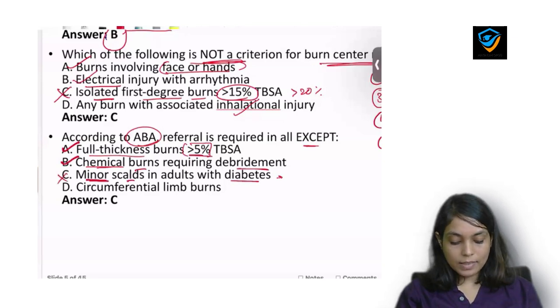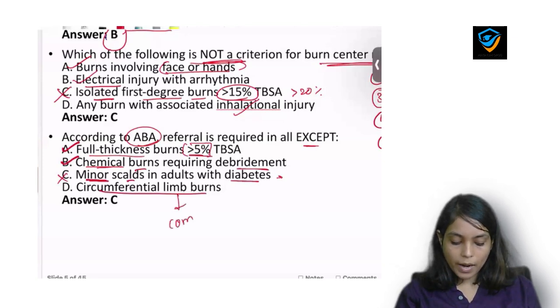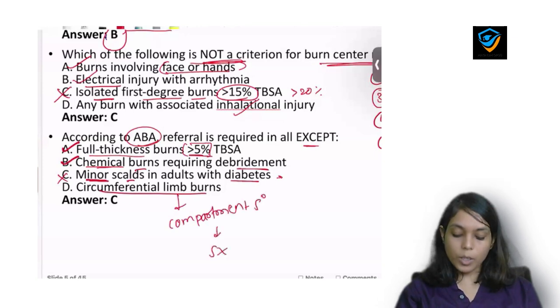And the last option is circumferential limb burn. A circumferential limb burn patient will land up in compartment syndrome, and so he will require surgery, so we'll refer him to the higher center. So the answer here will be minor scalds in adults with diabetes.